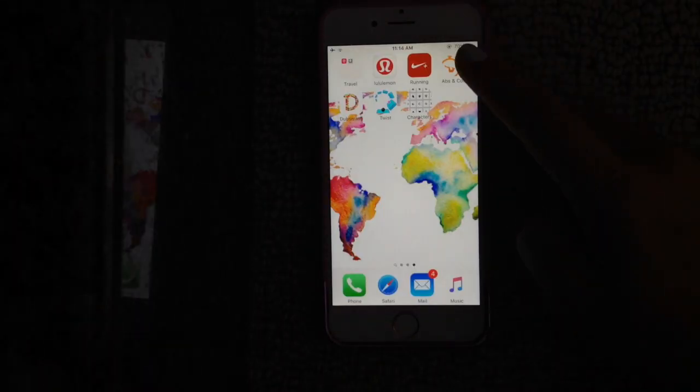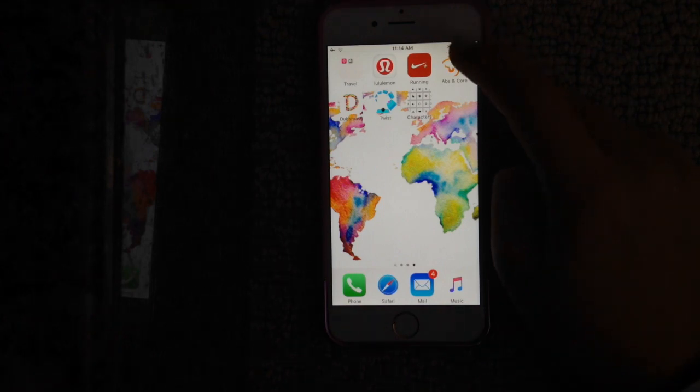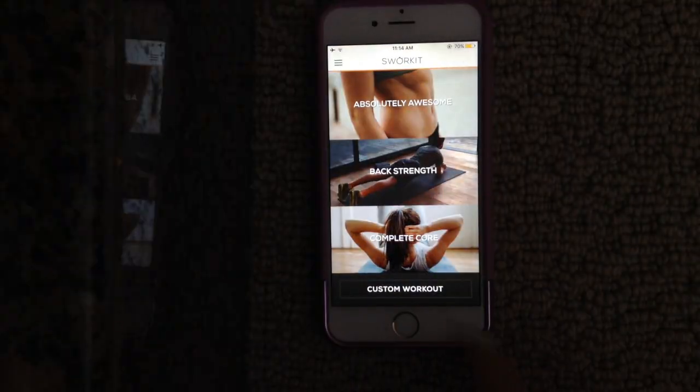I have the Nike Running app where it just tracks how much I've run. Then this app is called Abs and Core, and this is what I will use instead of the other one, but the other one is pretty good still. So you basically pick one thing that you want to work on, or you can customize your workout.